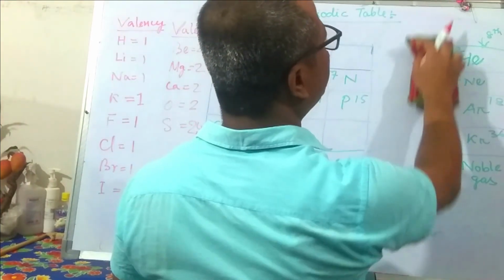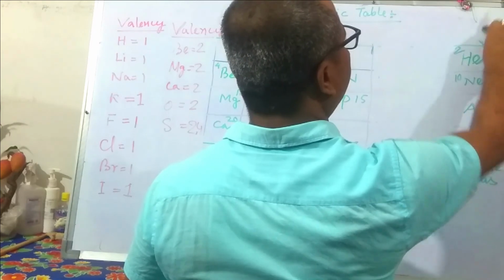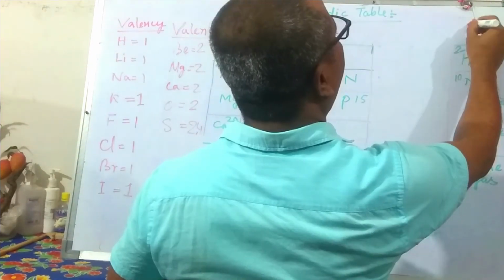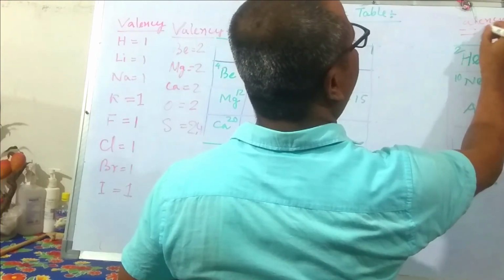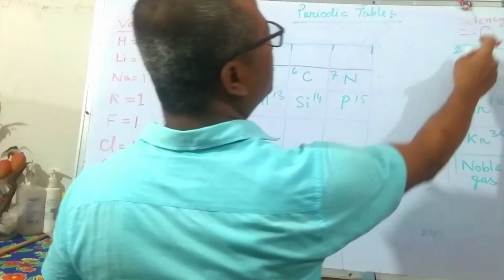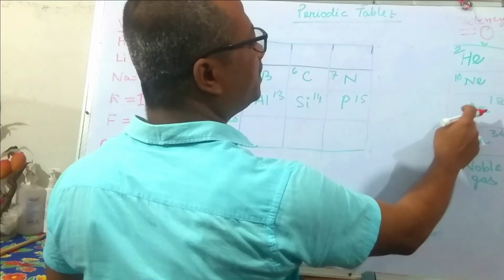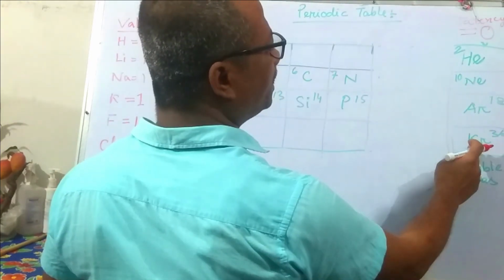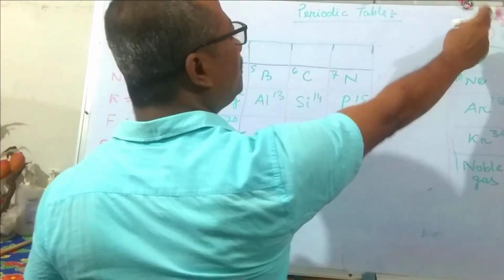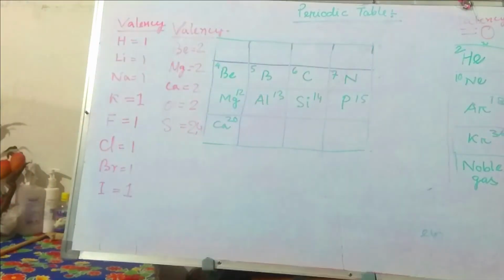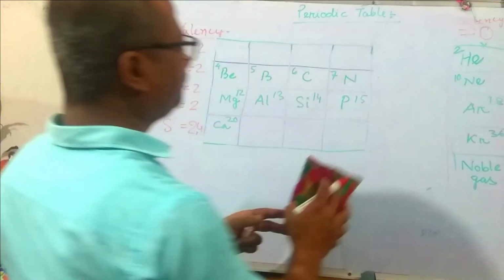Valency of noble gases is 0. Helium has 0 valency, neon has 0 valency, argon has 0 valency, krypton has 0 valency. All noble gases have a valency equal to 0.